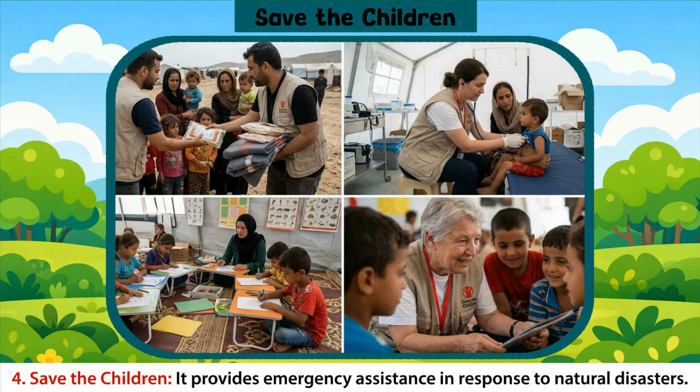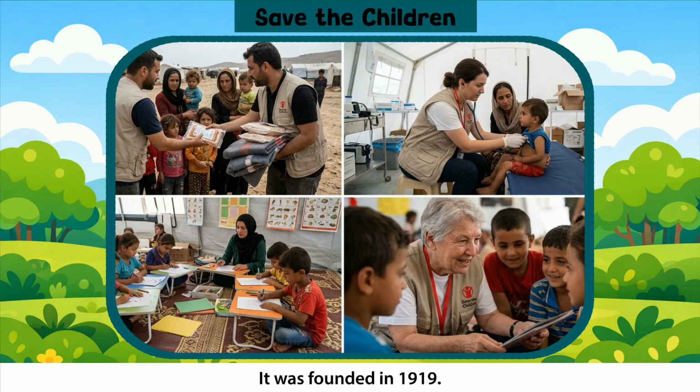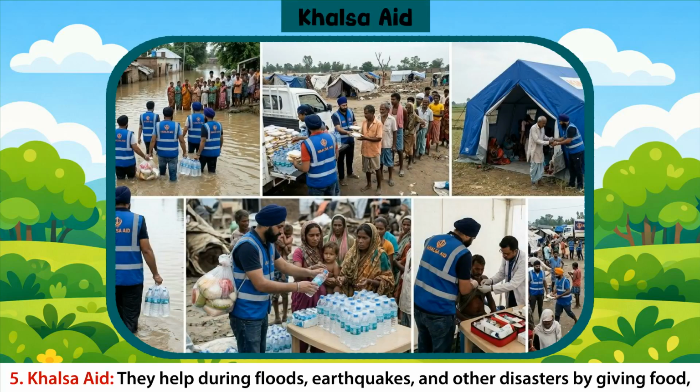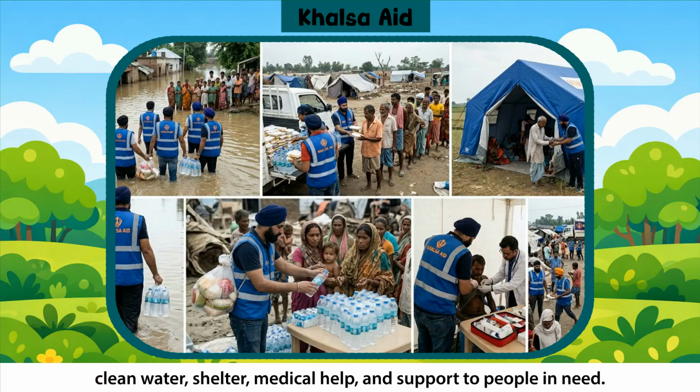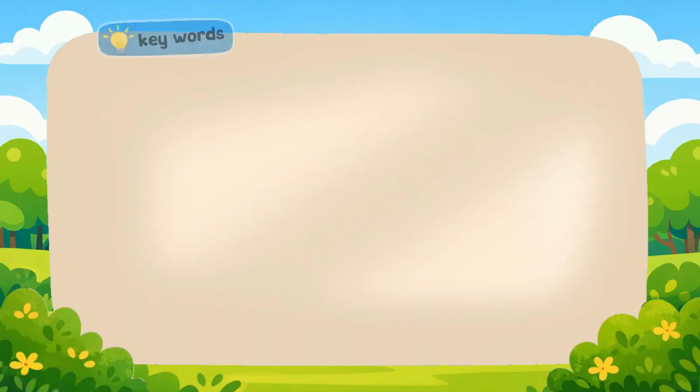Save the Children. It provides emergency assistance in response to natural disasters. It supplies food, shelter, medical care, and other support to children affected by disasters. It was founded in 1919. Khalsa Aid. They help during floods, earthquakes, and other disasters by giving food, clean water, shelter, medical help, and support to people in need. It was founded in 1999.